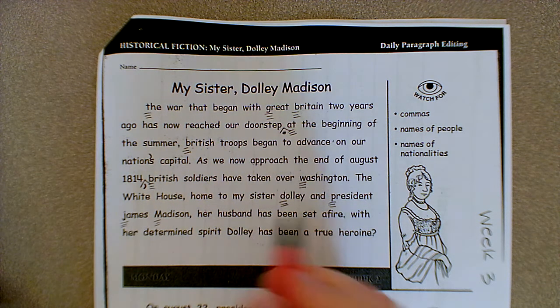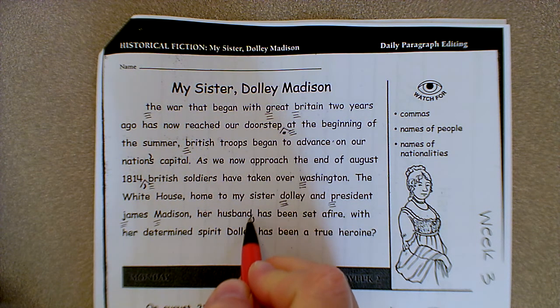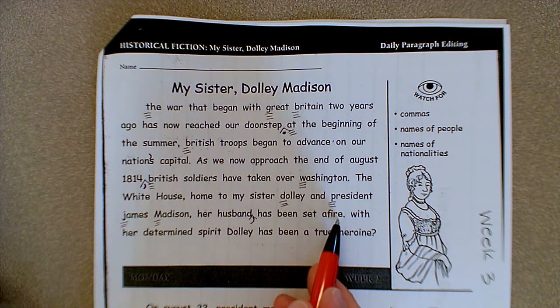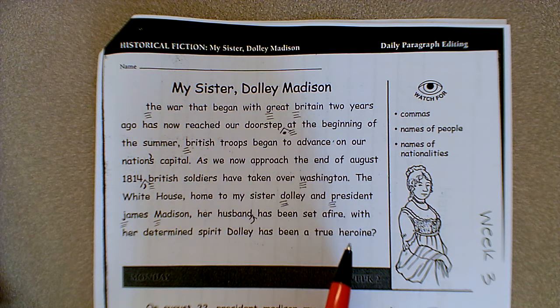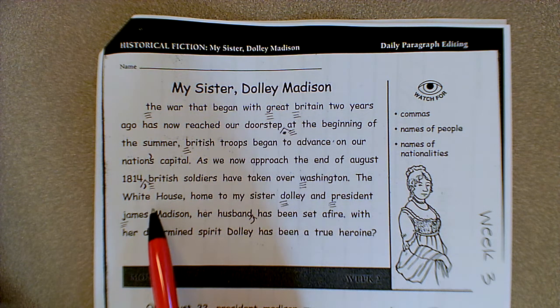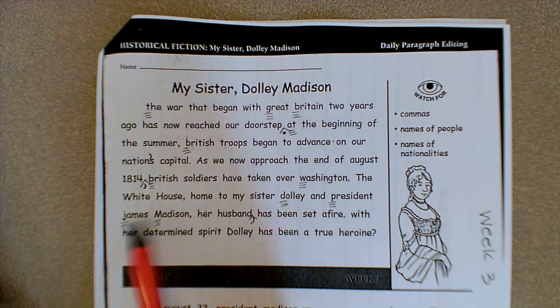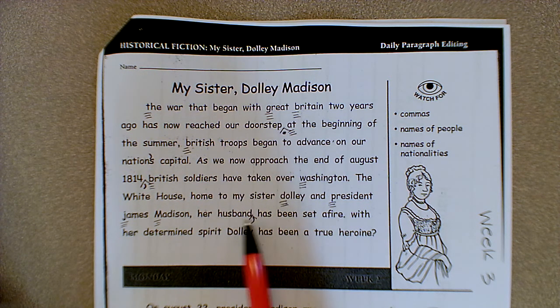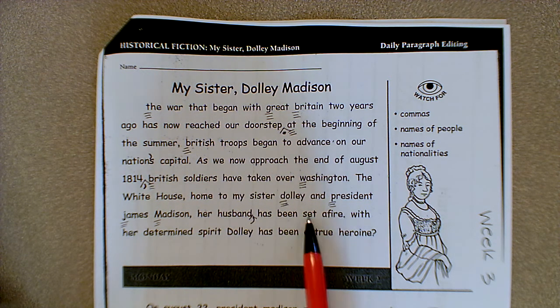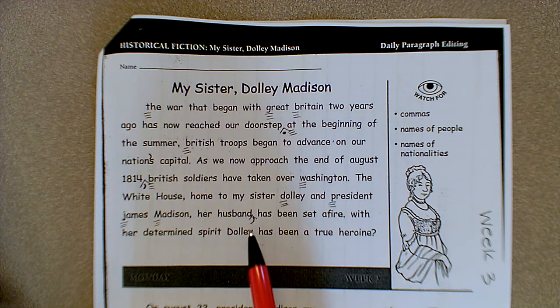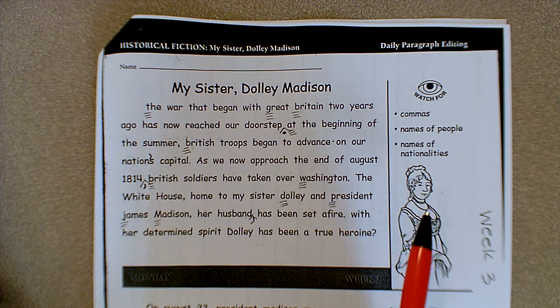Her husband, comma, has been set afire. With her determined spirit, Dolley has been a true heroine. Now let's go back to this sentence here. It's got a lot of commas. The White House, comma, home to my sister Dolley and President James Madison, comma, her husband, comma, has been set afire. Each of these commas is necessary to separate the descriptive parts of the sentence.